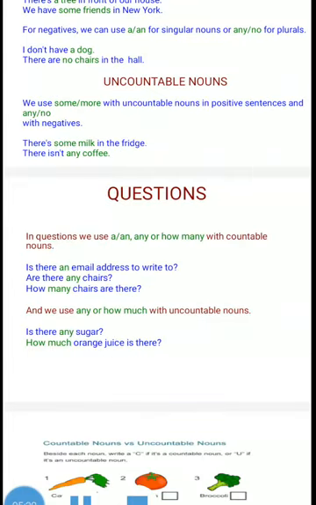In questions, we use a or an, any or how many with countable nouns. For example, is there an email address to write to? Are there any chairs? How many chairs are there? We generally use how many for countable, how much for uncountable. And we use any or how much with uncountable nouns. Is there any sugar in the container? How much orange juice is there? How much money do you have in your wallet, etc.